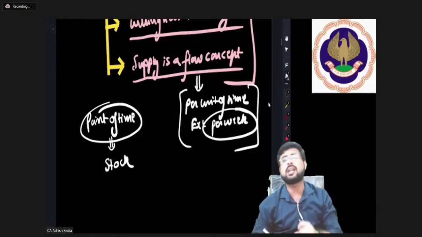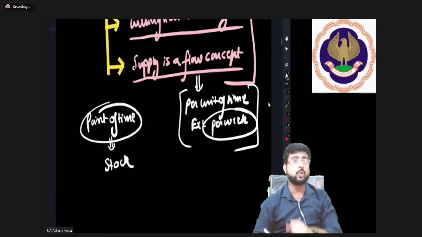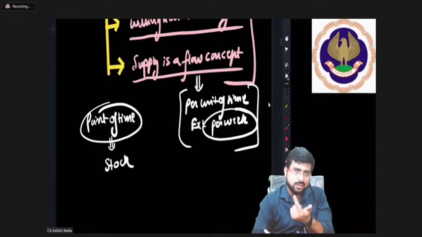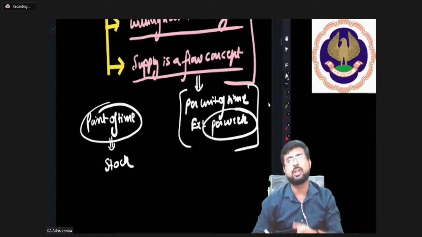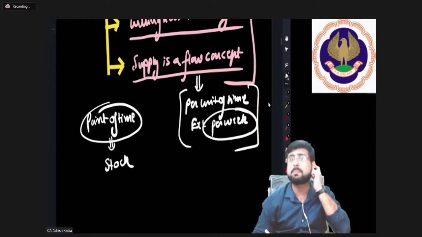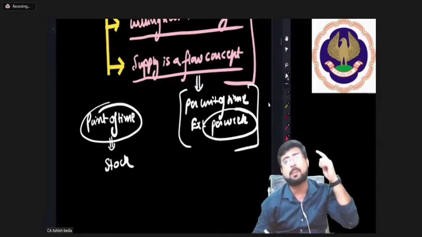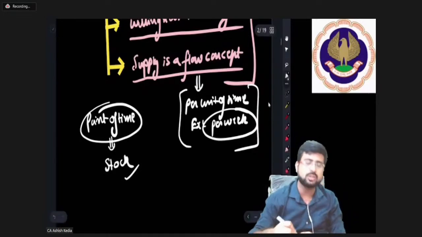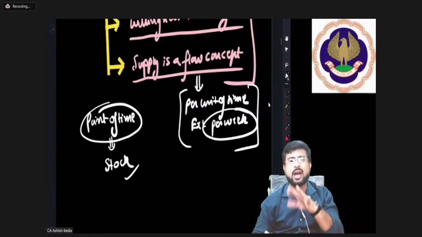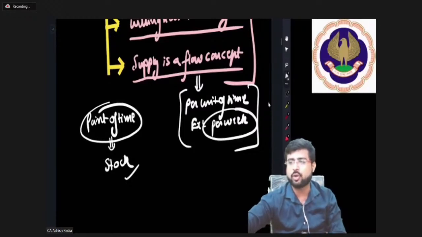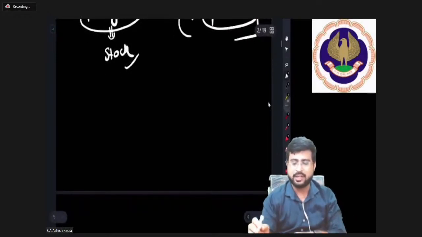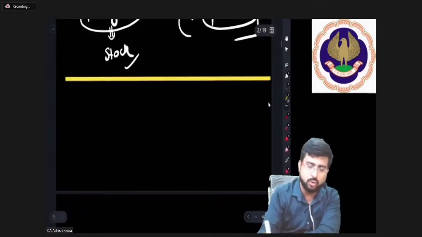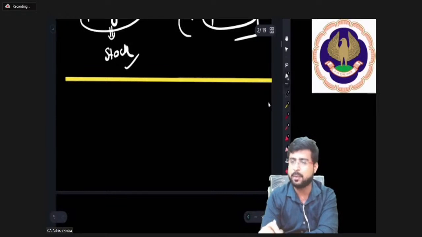Like when you make a P&L account, profit and loss account, you tell it is for the year, right? Exactly my point. So profit and loss is a flow concept, but balance sheet you prepare on a particular date. So balance sheet talks about stock concept. But overall you have to remember supply is a flow concept. Okay. So yes, my dear friends, let me give you another MCQ to check whether the understanding has been perfect or not. Okay, let's see.